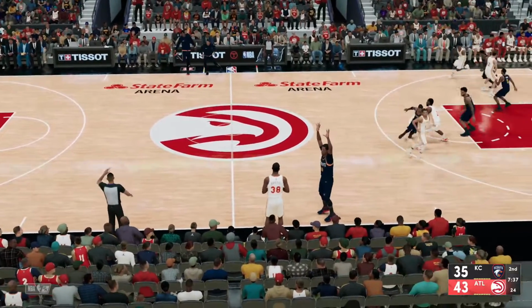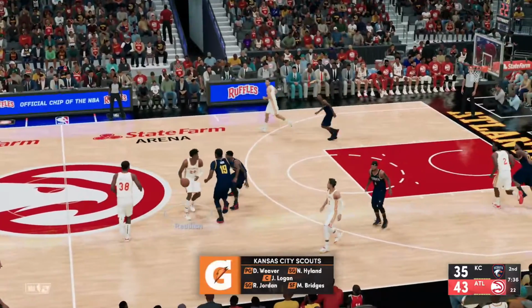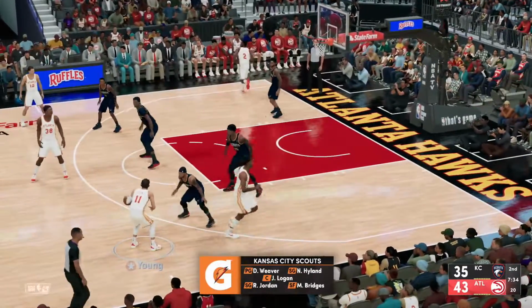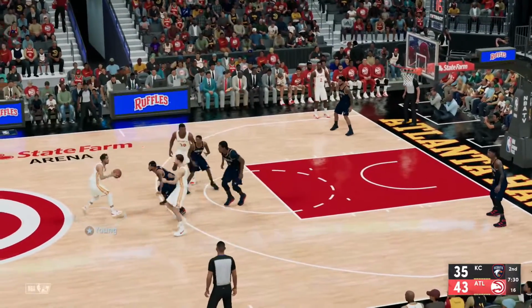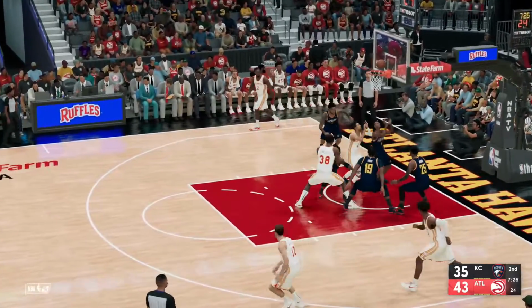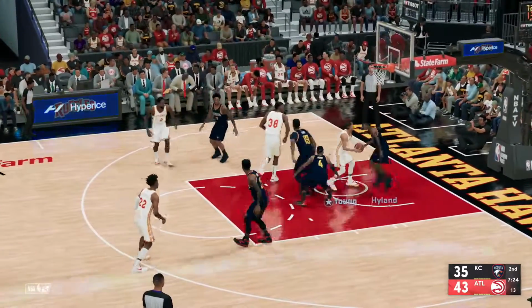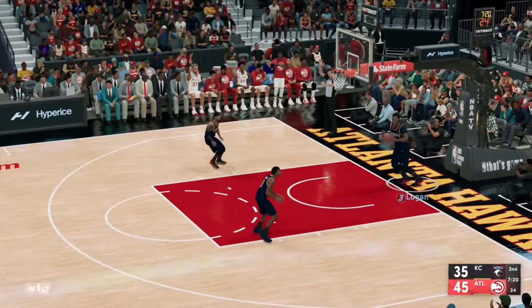It's 43-35 here, with about 7.5 to go in this second quarter. It was a 32-30 first quarter that was won by the Hawks. They have scored 11 here in this quarter. We've scored 5. Trae Young, contested layup is no good, and he gets his own board and scores. How do we allow that?